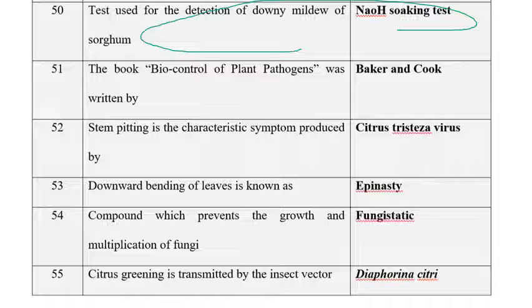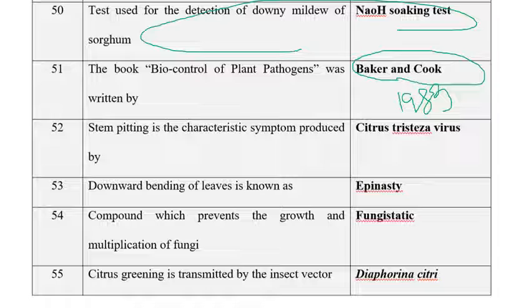So the next one is the book Biological Control or Biocontrol of Plant Pathogens, which was written by Baker and Cook in the year 1983, which was a famous book, the first complete book that is completely devoted to biological control. Before that, there is no complete book related to biological control. The book name is Biocontrol of Plant Pathogens, written by Baker and Cook.